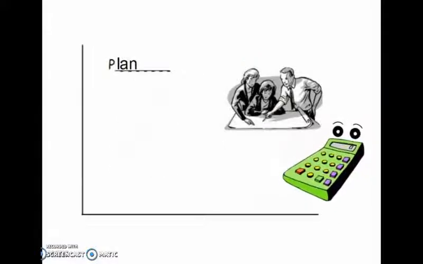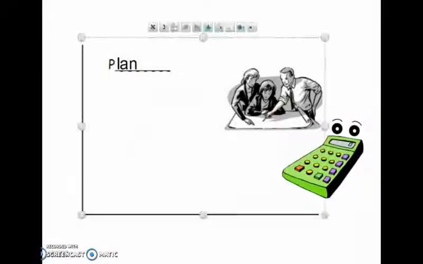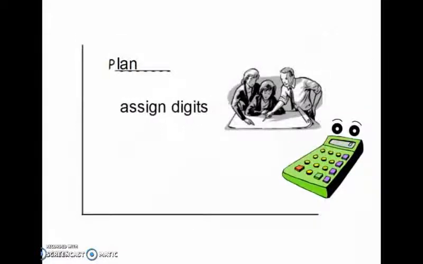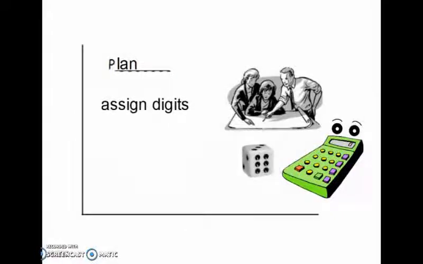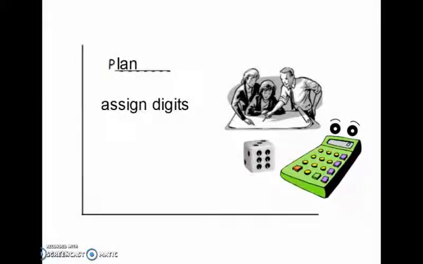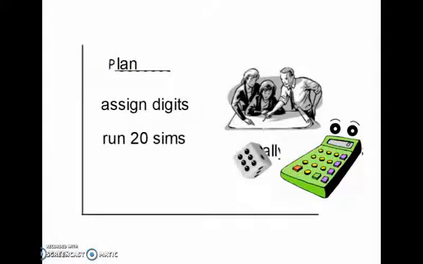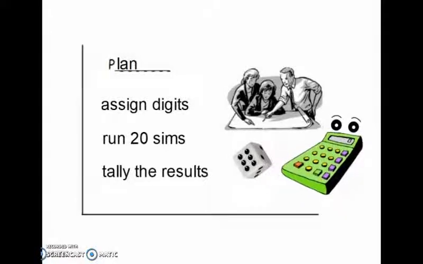Then the second step is to plan the process. The first thing we must do when planning the process is assign digits to simulate the situation. You can do this multiple different ways, but we chose using a die. You can also use a random digits table or a calculator to generate random numbers. We use the digits 1 and 2 on the die as the chance of getting circus peanuts, and 3 through 6 the chance of getting other candy. This makes the chance of getting circus peanuts 1 out of 3, or around 33%. We then run the simulation 20 times, and after that we tally up the results of the simulation.